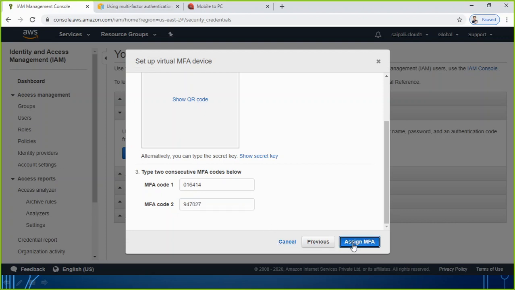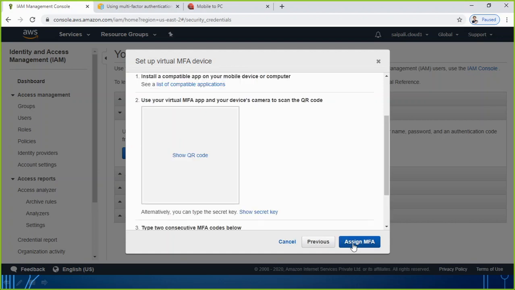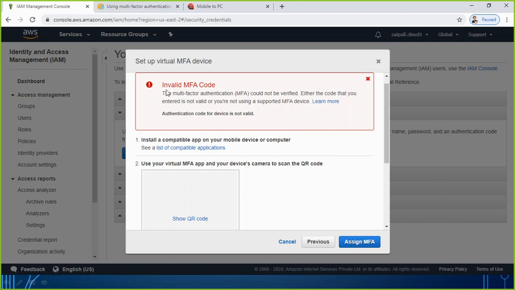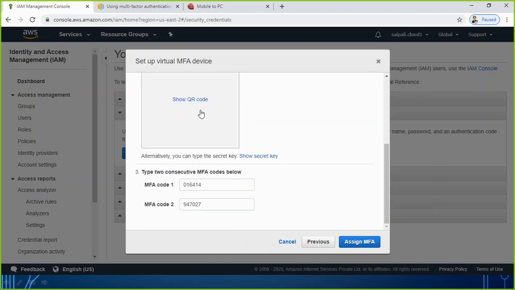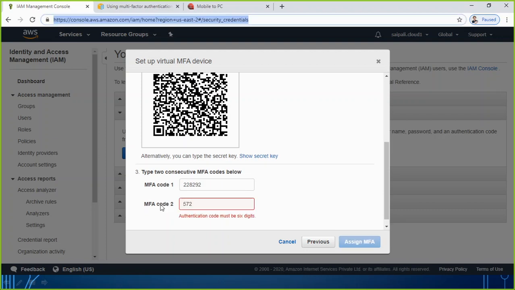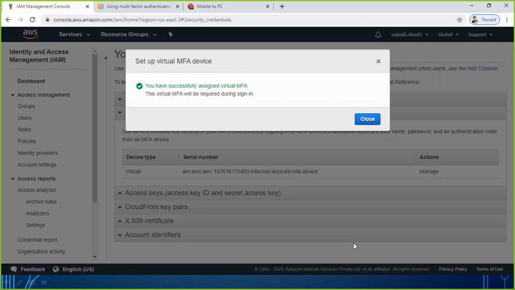Then I click on assign MFA. It is telling me invalid MFA code. So let me try again. I have 5, 7, 2, 6, 7, 8. Let me try again. I click on assign MFA, and now here you see on the screen,